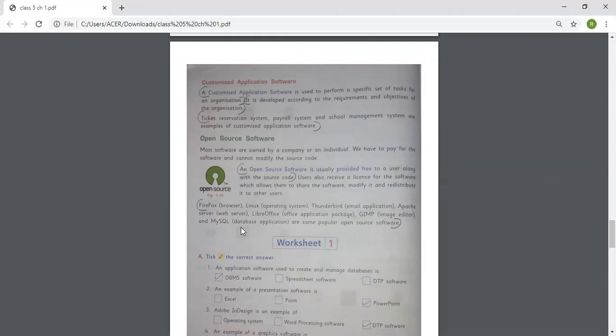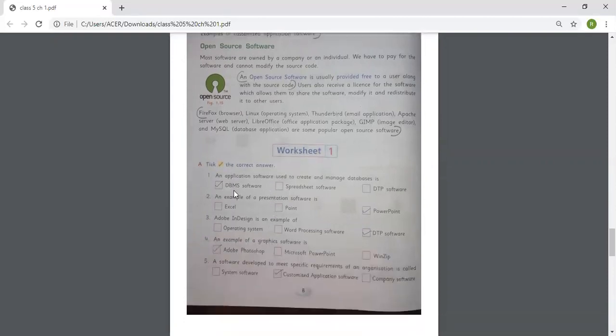Now we are going to do worksheet 1, that is choose the correct answer. An application software used to create and manage a database is DBMS software. An example of a presentation software is PowerPoint. Adobe InDesign is an example of DTP software.